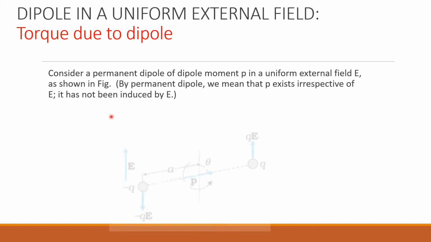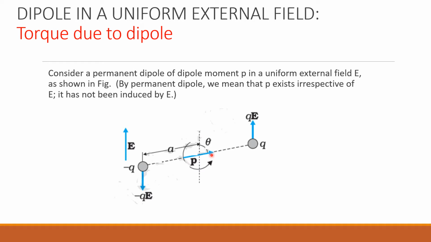This is one of the diagrams you need to consider, directly taken from your NCERT. We have two charges, minus q as well as plus q, separated by a distance 2a. A detailed study about the dipole was done in the last presentation, part 4 of chapter 1. What is a dipole? A pair of equal and opposite charges separated by a distance 2a. We have also defined dipole moment, always directed from minus q to plus q. It gives you the strength of the dipole.